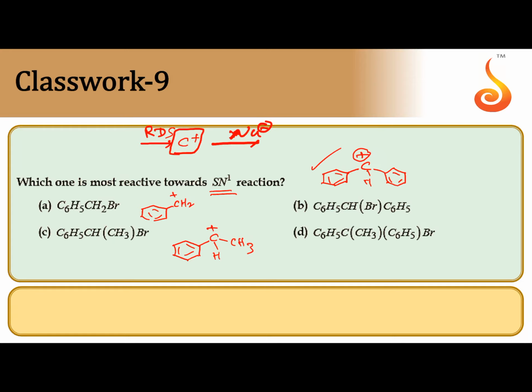Coming to the option D, phenyl group to this carbon, to that carbon one side CH3, one side again C6H5, and other side bromine, that is removed to give carbocation. So among these 4 carbocations, in the option D, we are getting the most stable carbocation, 3 degree benzyl carbocation. 3 degree benzyl carbocation is more stable. So option D is more reactive towards SN1 mechanism.